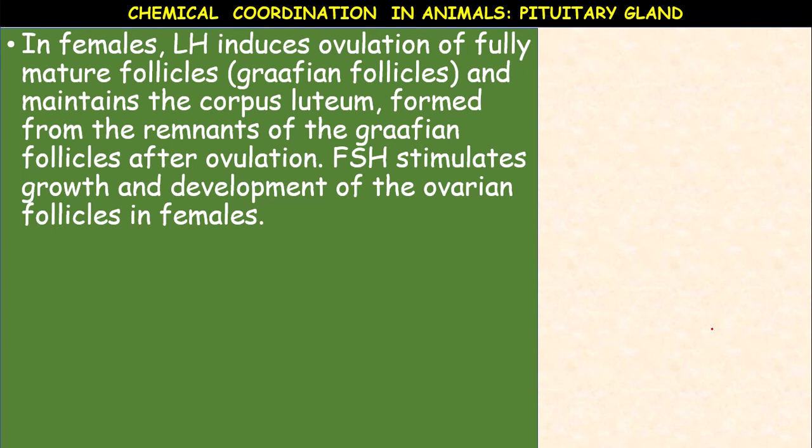In the menstrual cycle, the ruptured follicle is converted into corpus luteum, under the influence of luteinizing hormone. The corpus luteum is formed from the remnants of Graafian follicles after ovulation. The follicle stimulating hormone stimulates the growth and development of ovarian follicles in females.